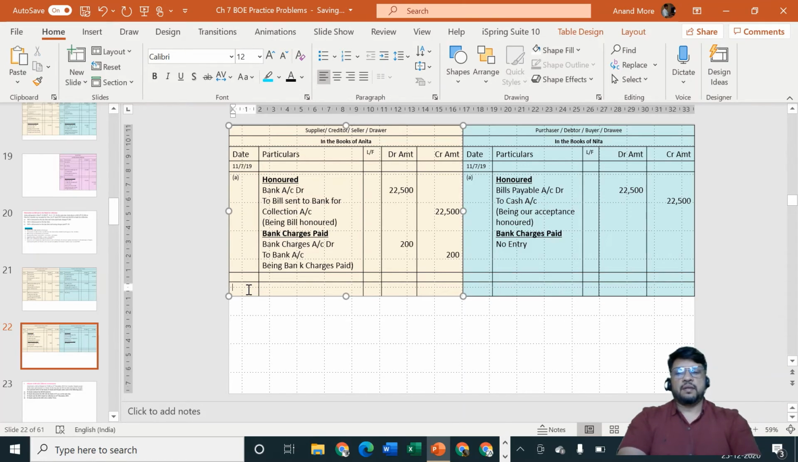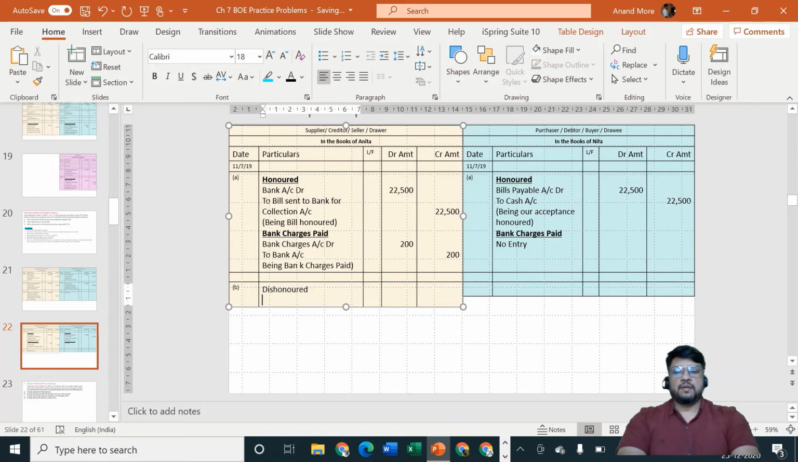Now situation B. What is situation B? Situation B says that if it is dishonored, what is the entry for dishonor? The entry for dishonor is a very simple entry.